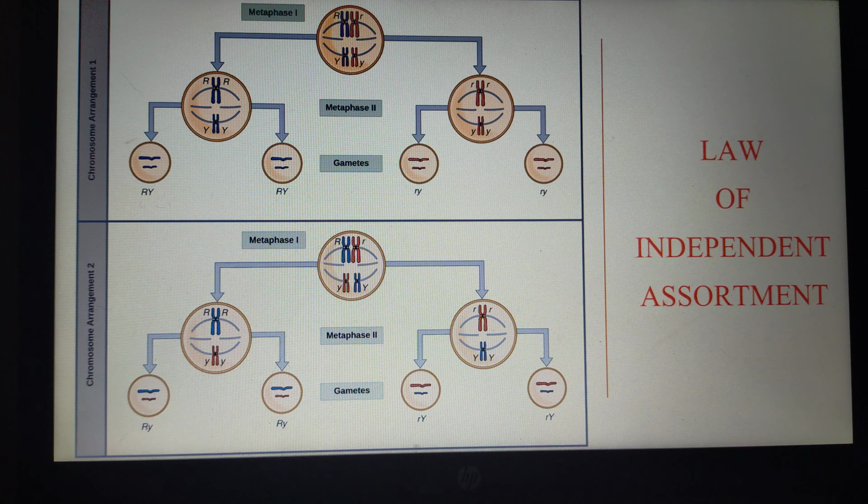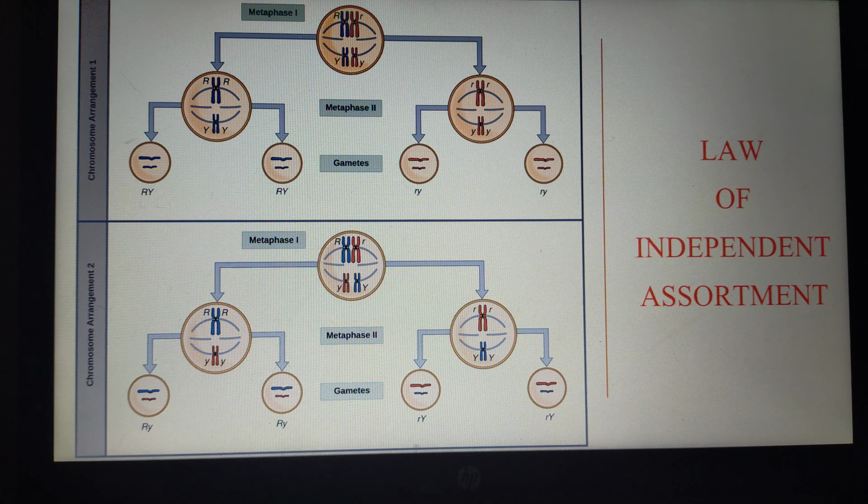Both the alleles are present on two different chromosomes. Only if they are present on two separate chromosomes is this law of independent assortment possible, right?